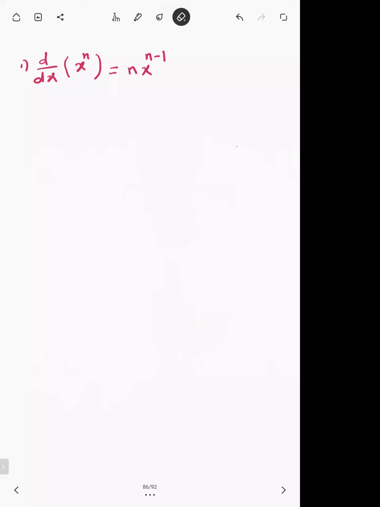So it will become n x raised to power n minus 1. Now the second rule is, if you want to differentiate an expression of this form, ax plus b whole power n, if there is a whole power, how to differentiate? Now that's the second rule we are going to study.